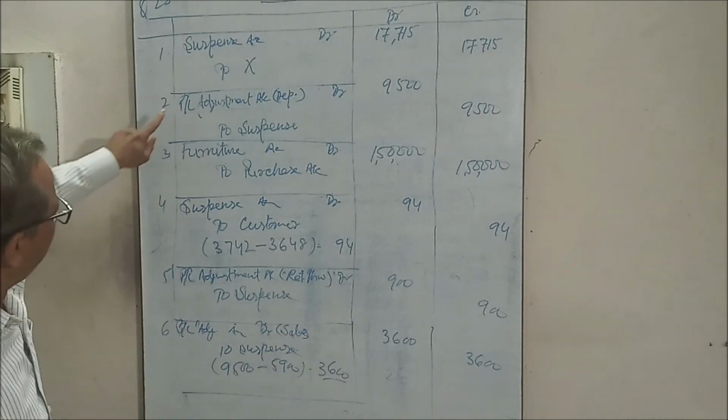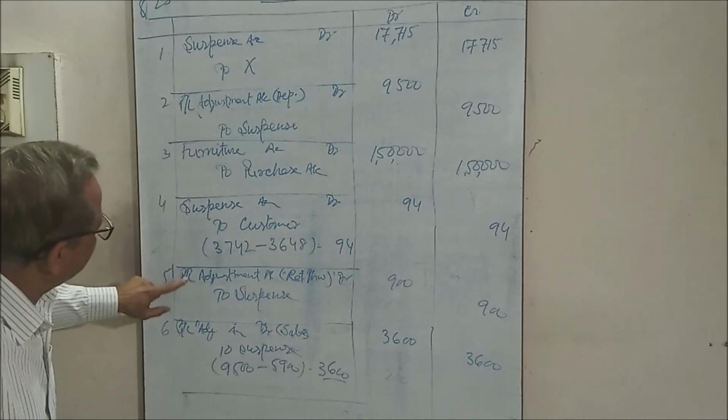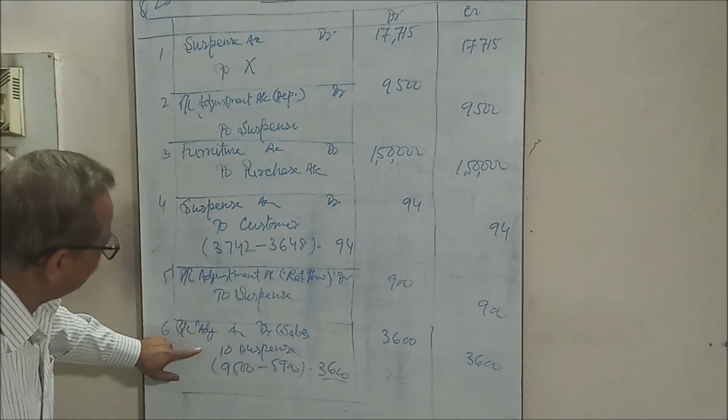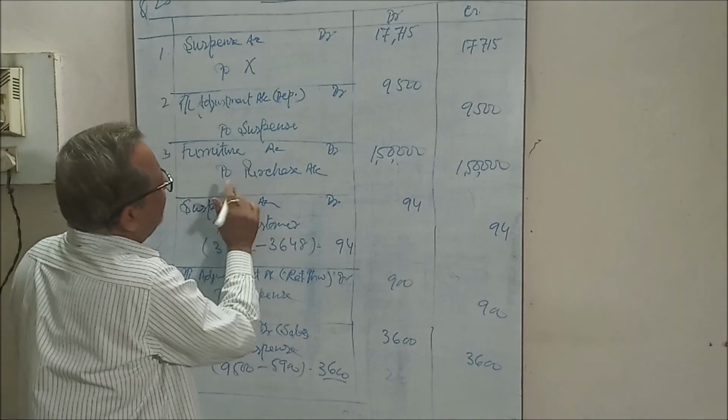Now see, profit loss adjustment debit, here it is also debited, here it is also debited, and in place of purchase we will write PL adjustment.